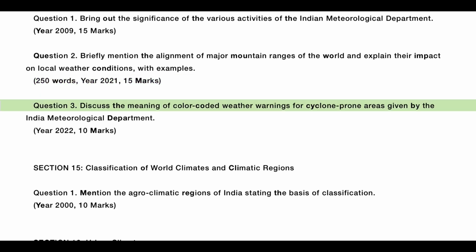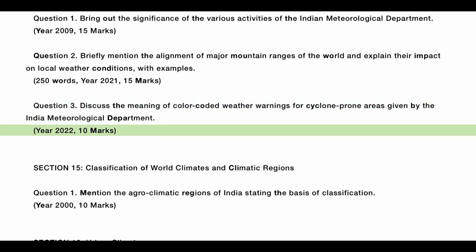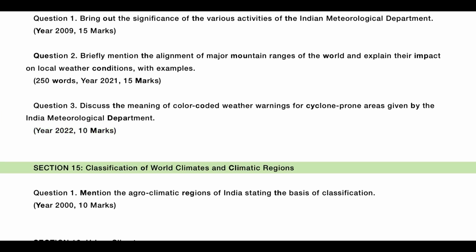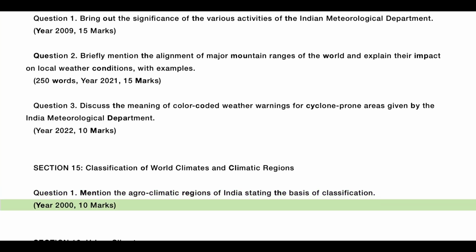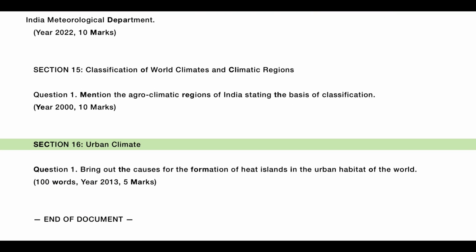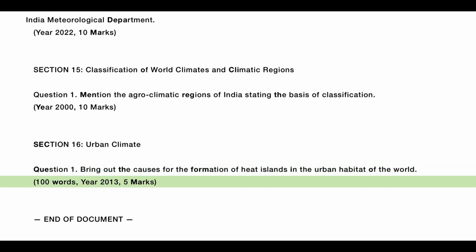Year 2021, 15 marks. Question 3. Discuss the meaning of color-coded weather warnings for cyclone-prone areas given by the Indian Meteorological Department. Year 2022, 10 marks. Section 15, classification of world climates and climatic regions. Question 1. Mention the agroclimatic regions of India stating the basis of classification. Year 2000, 10 marks. Section 16, urban climate. Question 1. Bring out the causes for the formation of heat islands in the urban habitat of the world. 100 words. Year 2013, 5 marks.